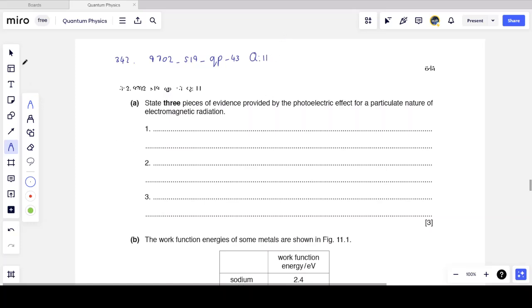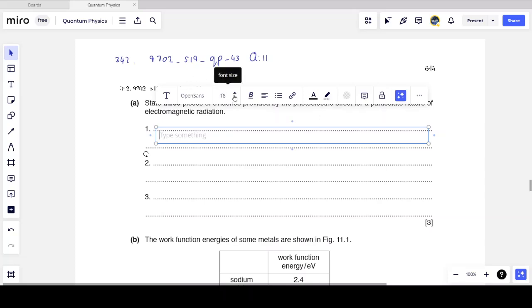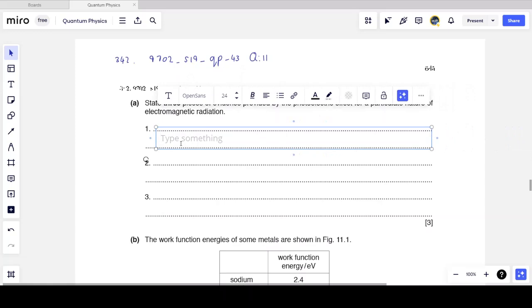And the first question expects a deep understanding of the photoelectric effect. It asks us to state 3 pieces of evidence provided by the photoelectric effect for a particular nature of electromagnetic radiation. Now, luckily for us, there's more than 3 answers. So there's more options for us to remember this and hopefully get it right.